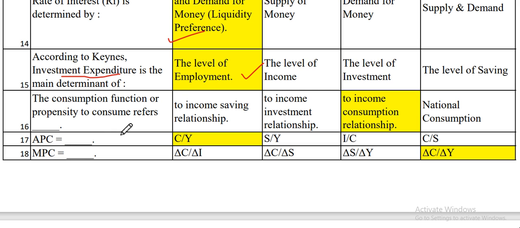Now the next one is, consumption function or propensity to consume refers to the income consumption relationship. Please remember that whenever we are dealing with the consumption function or propensity to consume, it always refers to the income consumption relationship. Now the next one is, APC is always equal to C divided by Y. Now the next one is, MPC is always equal to the change in C divided by the change in Y.